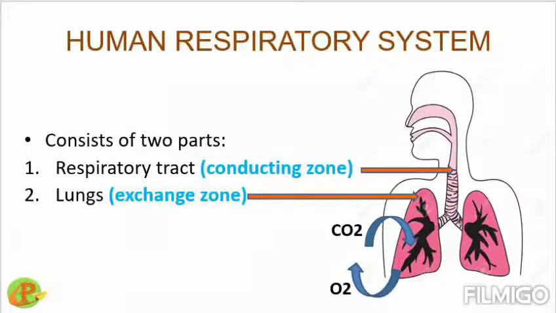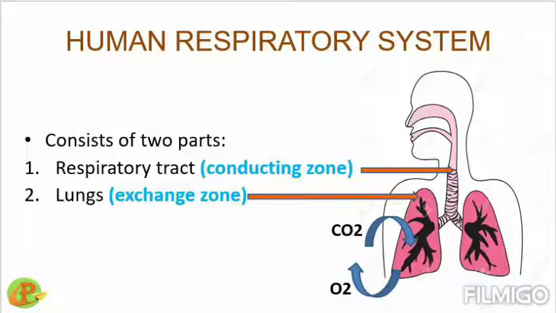So discussing the human respiratory system, it has two parts. One is the respiratory tract, one is the lungs. The respiratory tract is known as the conducting zone or transporting zone, that transports the air from outside to the lungs and from the lungs towards the outside.